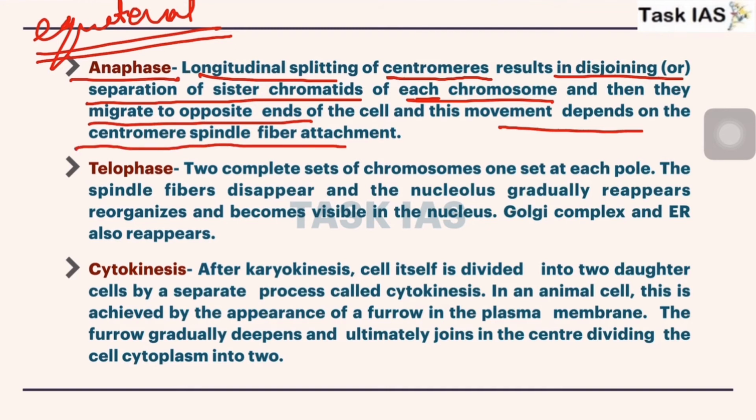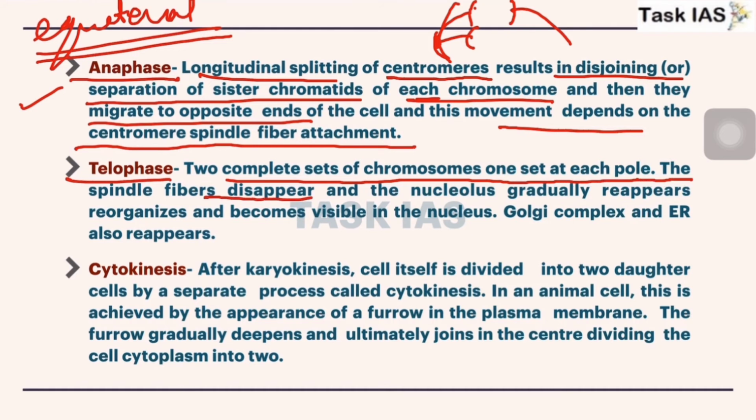Now I hope you have all points clear, because in the longitudinal plane it is mentioning how the different sister chromatids start moving towards the periphery. Now telophase: the two complete sets of chromosomes, one set at each pole. The spindle fibers disappear and the nucleolus gradually reappears. These processes work in some kind of equilibrium.